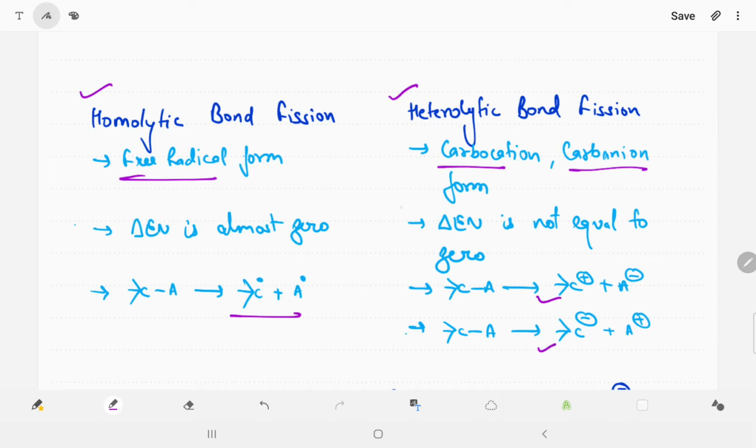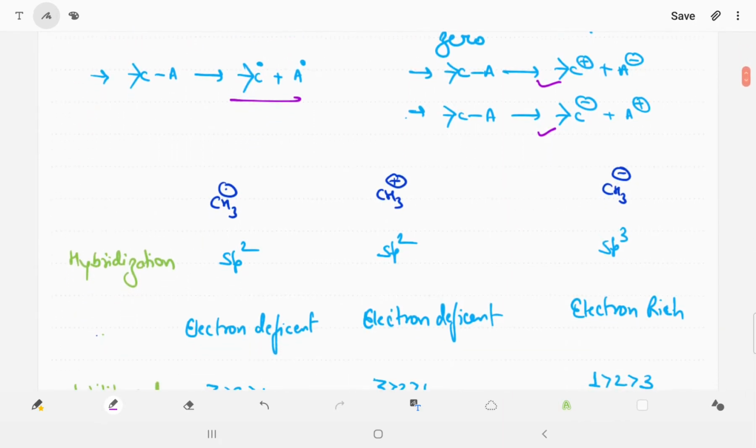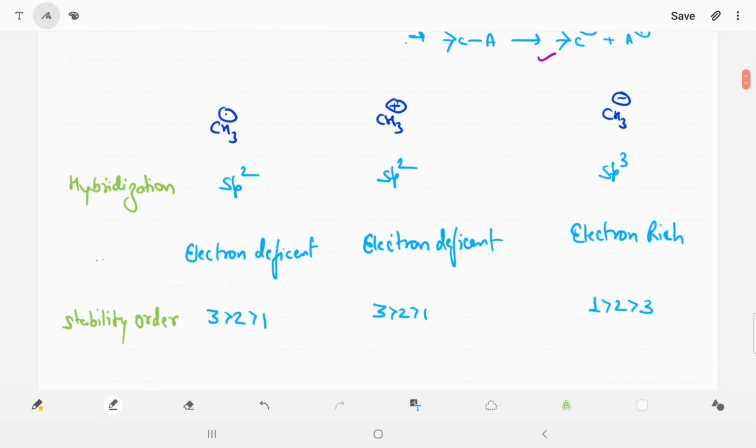In heterolytic bond fission, the difference of electronegativity is not equal to 0. But the difference of electronegativity is almost equal to 0 in homolytic bond fission. Whenever I talk about carbocation, carbanion and carbon free radical, you have to remember something.